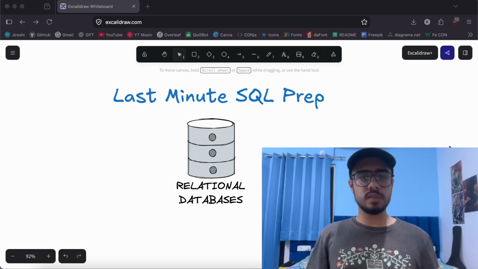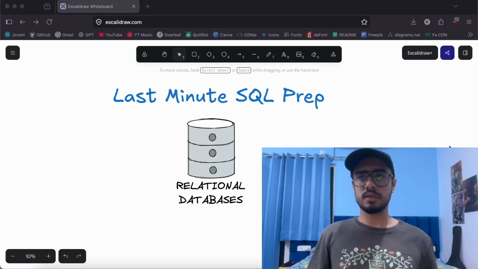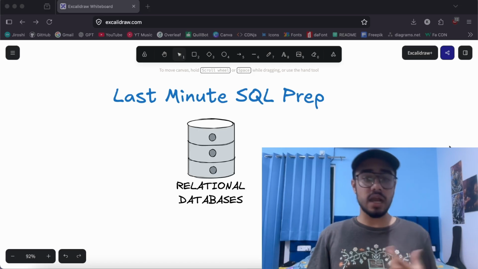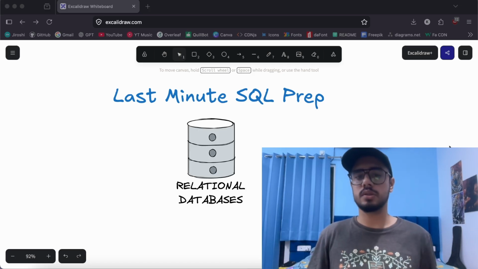And it becomes extremely crucial for moments like interviews. When you have an interview the next day and you want to prepare SQL and be actually good and show that you know SQL to your interviewer.